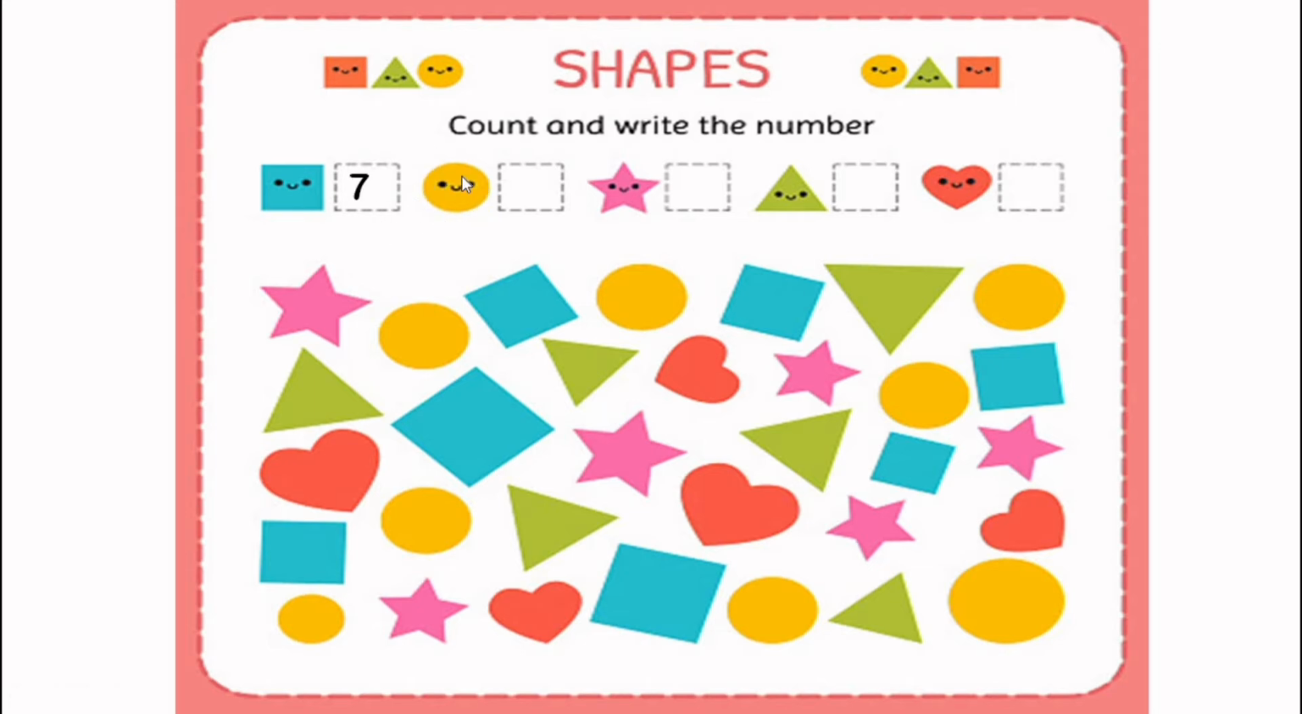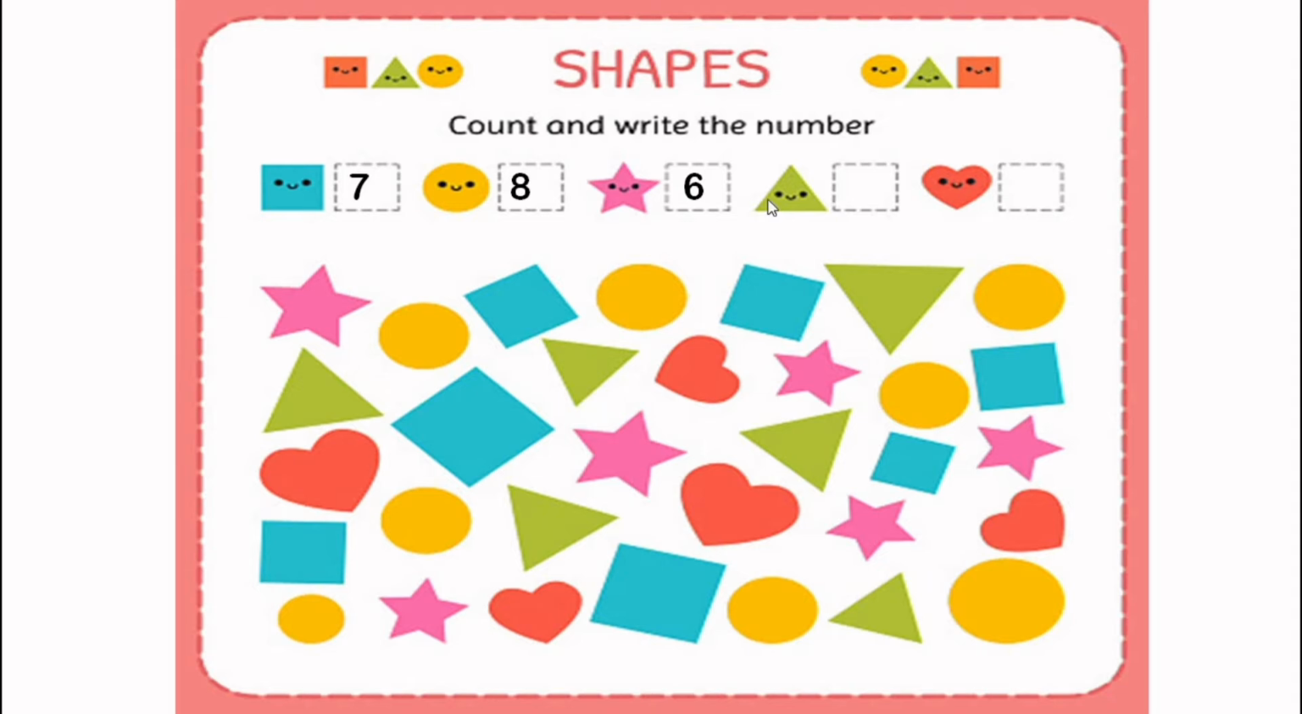Then here we have smileys that are in yellow. And here we have yellow color circles. So what do we do? We will count the yellow circles. 1, 2, 3, 4, 5, 6, 7, 8. So total 8 yellow circles. Then we have to count the stars. Here we have 1, 2, 3, 4, 5, 6 stars. So we'll write 6 here.